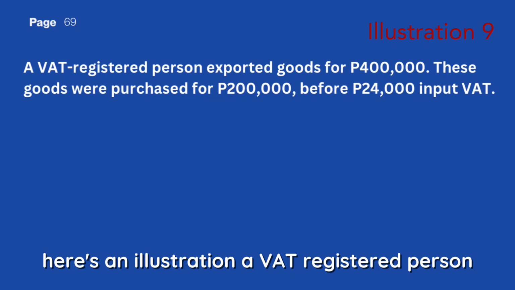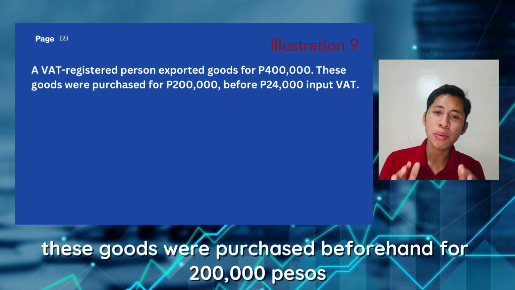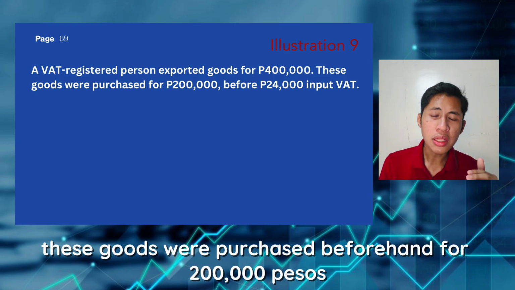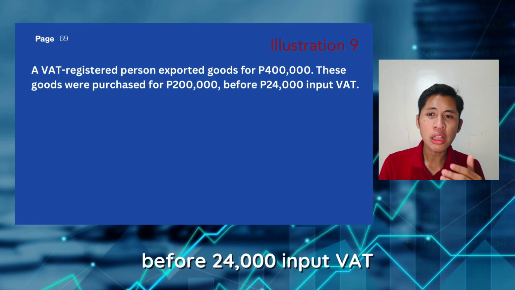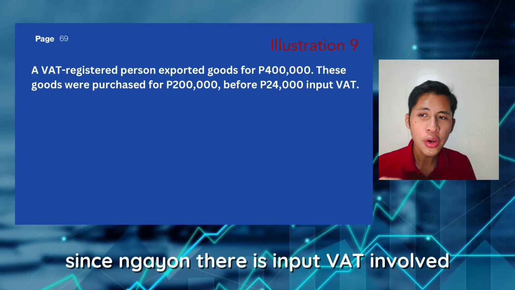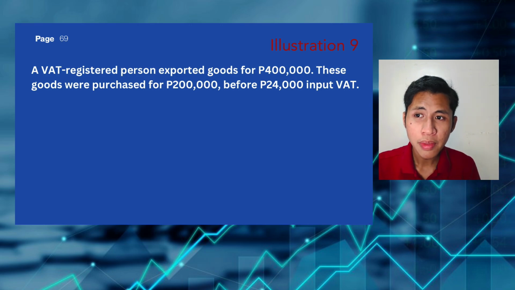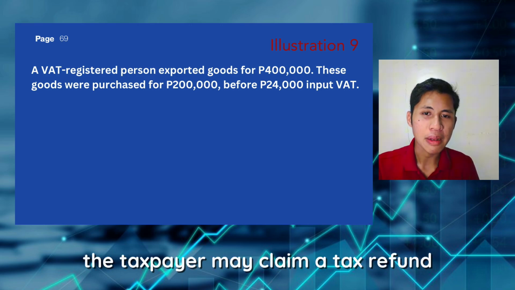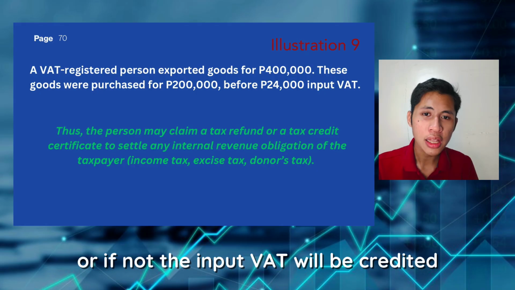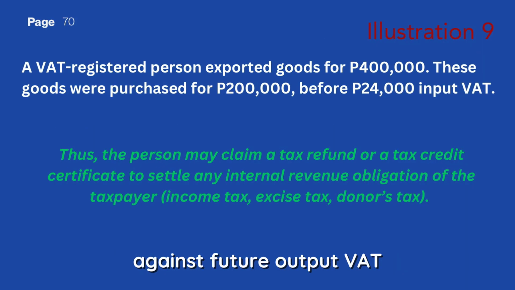A VAT registered person exported goods for 400,000 pesos. These goods were purchased beforehand for 200,000 pesos plus 24,000 input VAT. Since ngayon, there is input VAT involved, but there is no output VAT, the taxpayer may claim a tax refund, or if not, the input VAT will be credited against future output VAT.